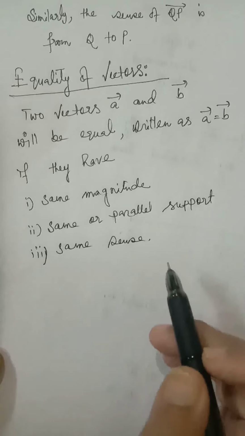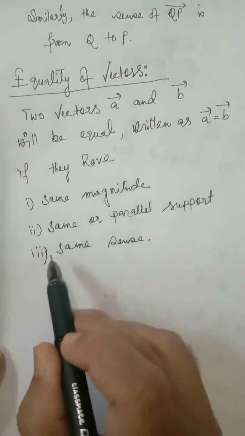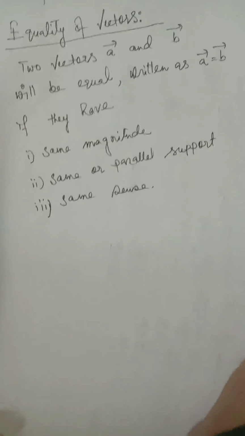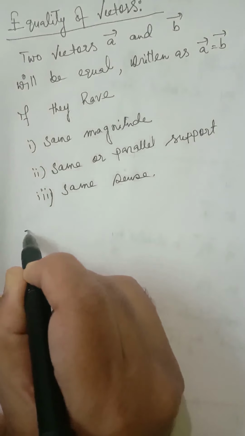So two vectors A and B will be equal if they have same magnitude, same or parallel support, and same sense.